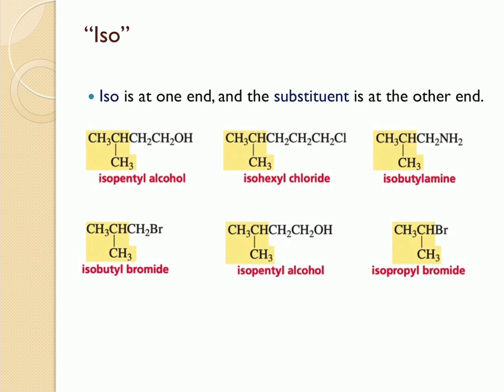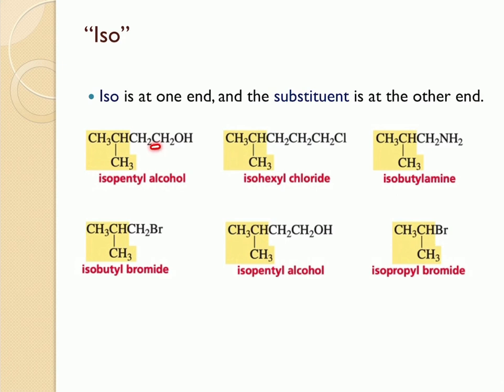The second thing that you have to note down here is that the iso group has a methyl group on the next to the last carbon in the chain, right? So in all of these, the iso group has a methyl group on the next to the last carbon of the chain. The third important thing you have to note down here is all isoalkyl compounds have a substituent attached